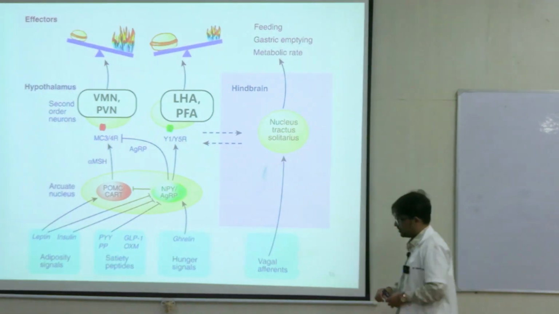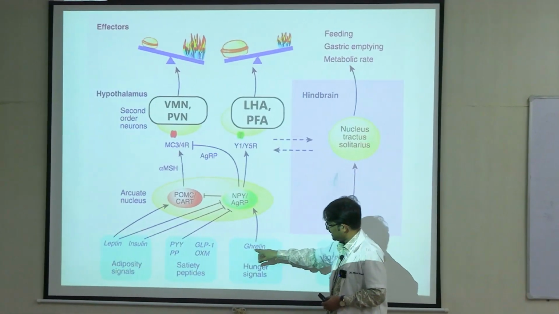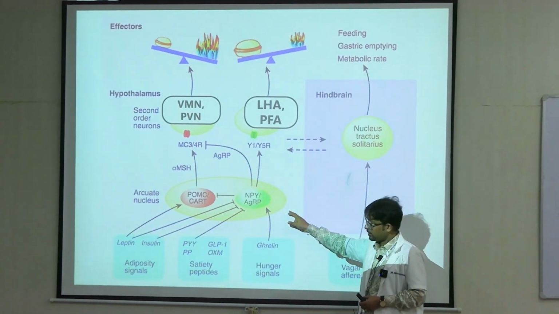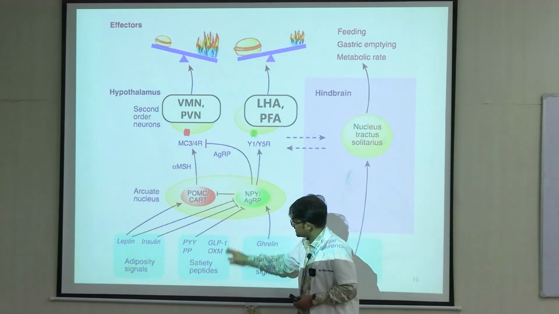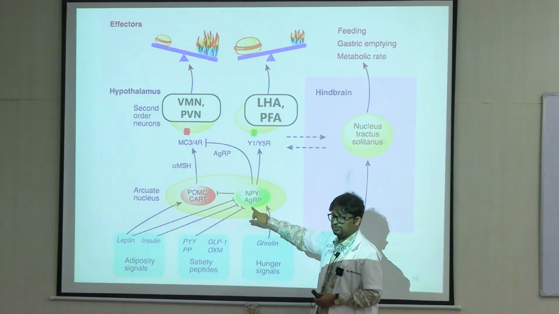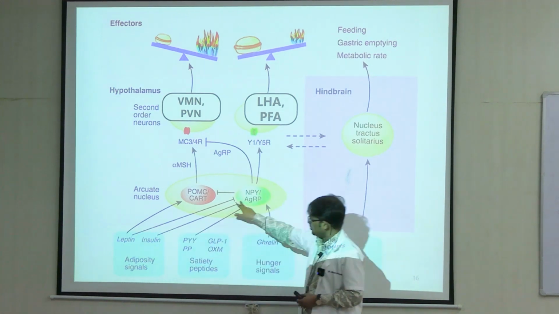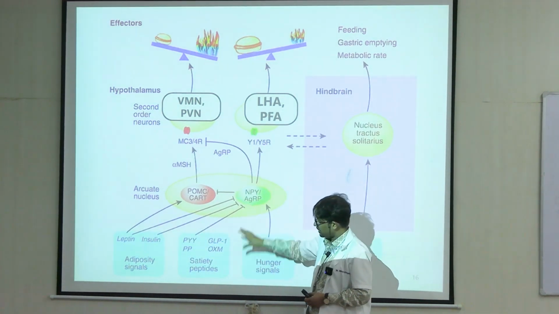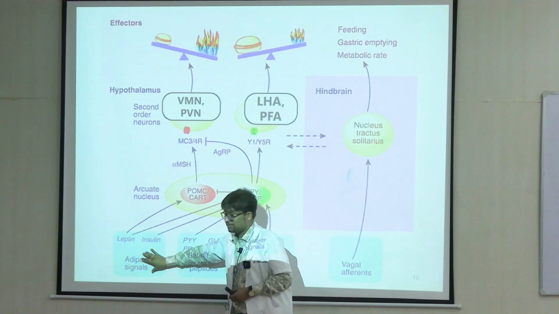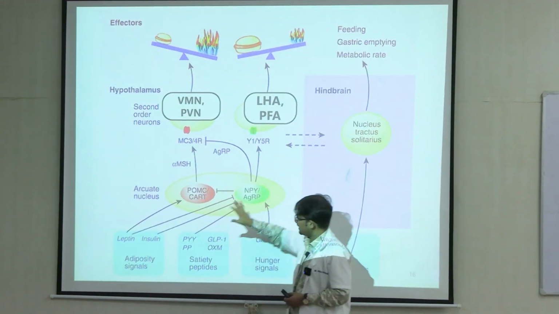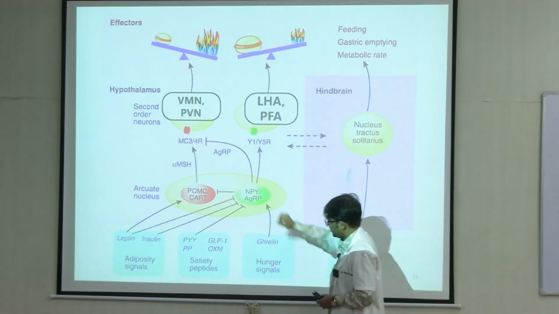But if you look at the peripheral signals, ghrelin is the only one which is increasing the activity of NPY, neuropeptide Y. The rest of the hormones, you can see, are all inhibiting the activity of these orexigenic neurons. Leptin and insulin are also inhibiting the activity. So that's why all of these are satiety signals. They increase the activity of this anorexigenic group and suppress the activity of this group.